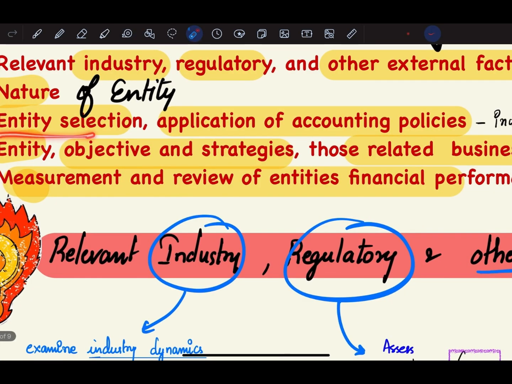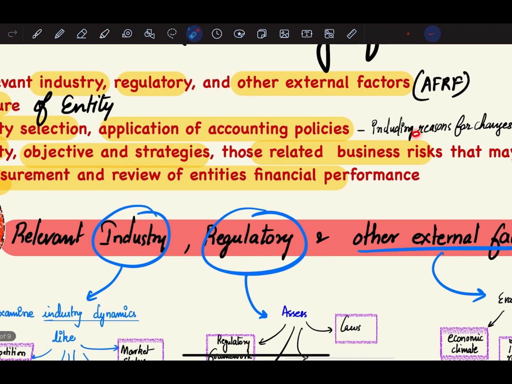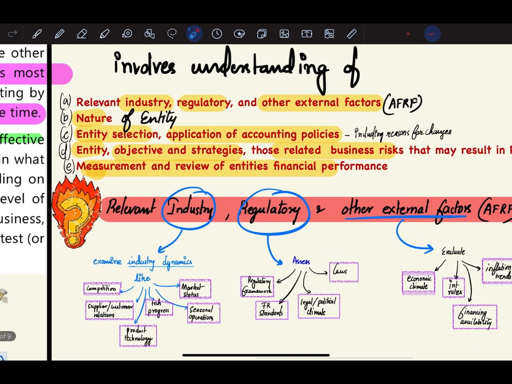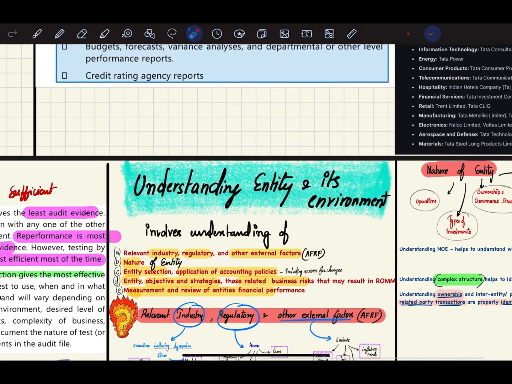Next, third point is entity selection and application of accounting policy. How is the entity selecting and applying its accounting policies? And if it is changing its accounting policy, then what are the reasons for change? So including the reasons for change, the auditor will try to understand how the entity is selecting and applying accounting policies, including reasons for change. Next point is entity's objectives and strategies, those related to business risks that may result in risk of material misstatement.